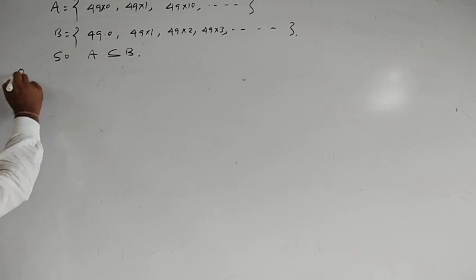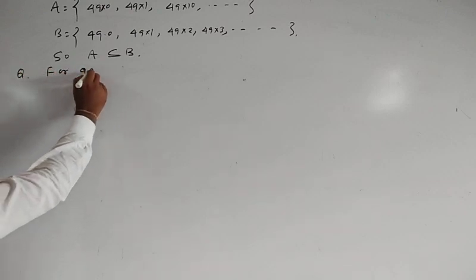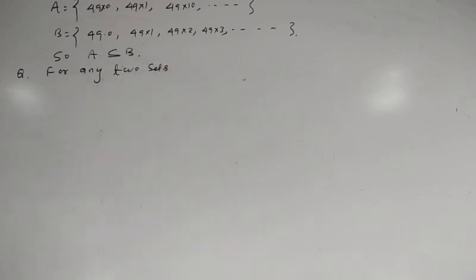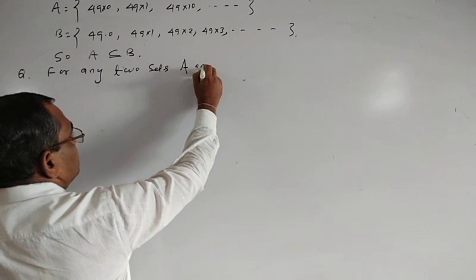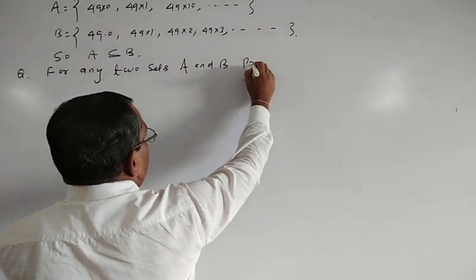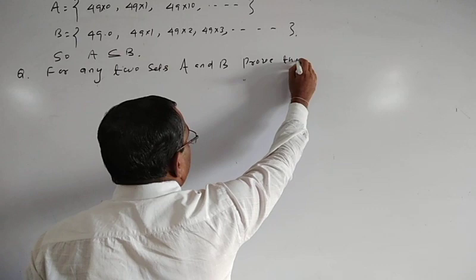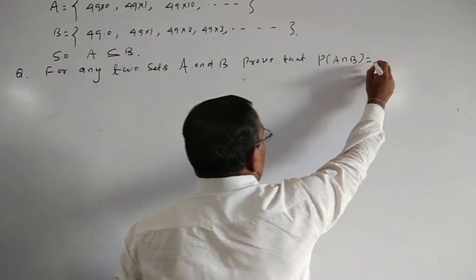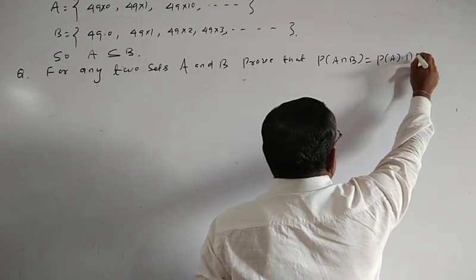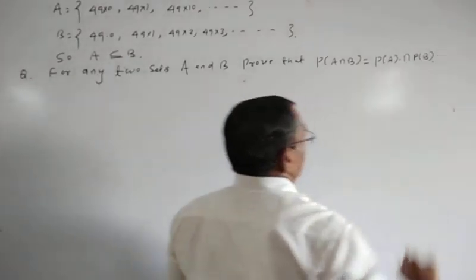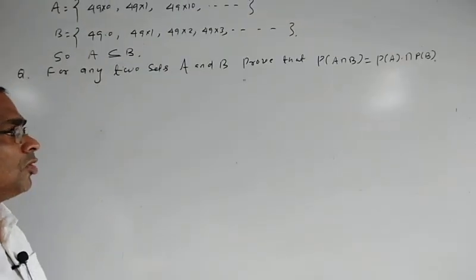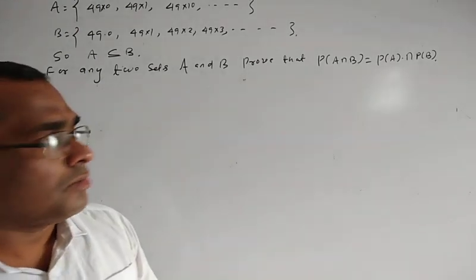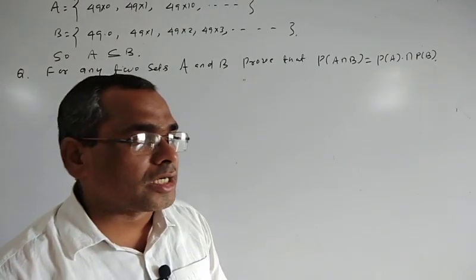So next question: for any two sets A and B, prove that P of A intersection B is equal to P of A intersection P of B. How to prove P of A intersection B is equal to P of A intersection P of B? So P of A intersection B means the power set of A intersection B.